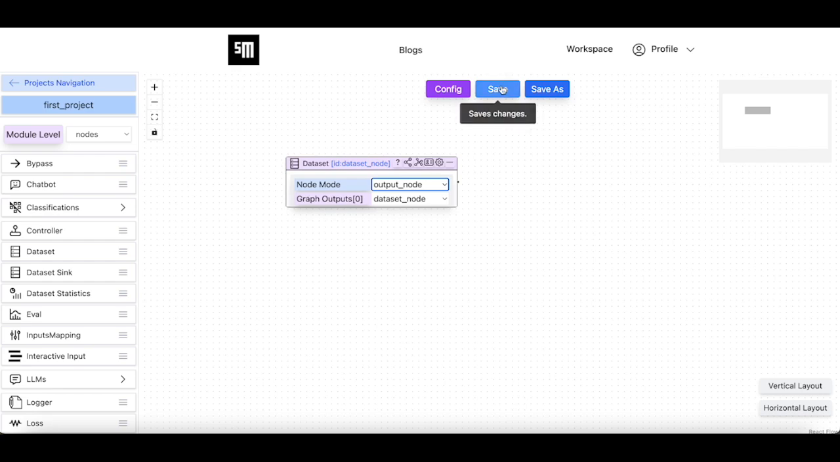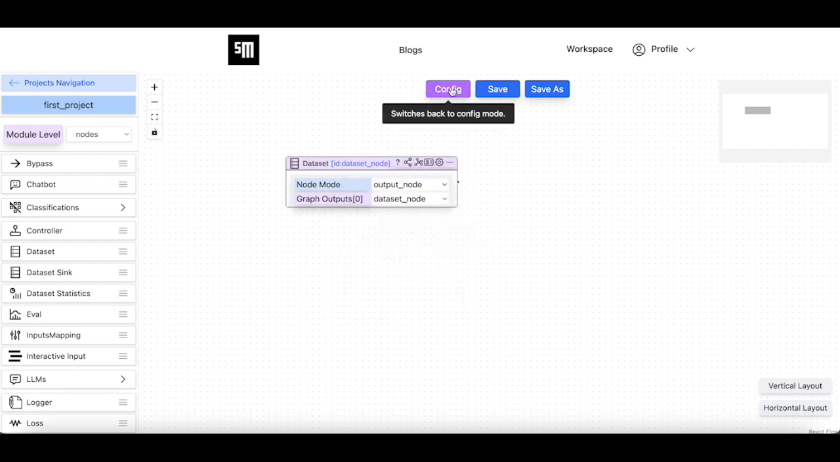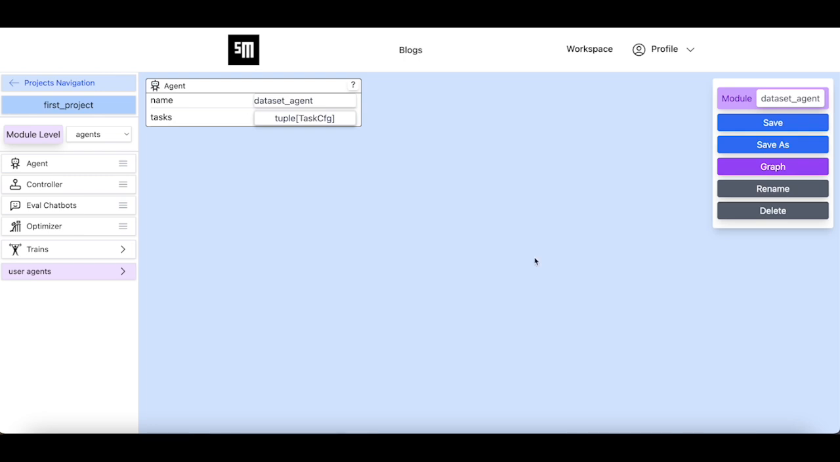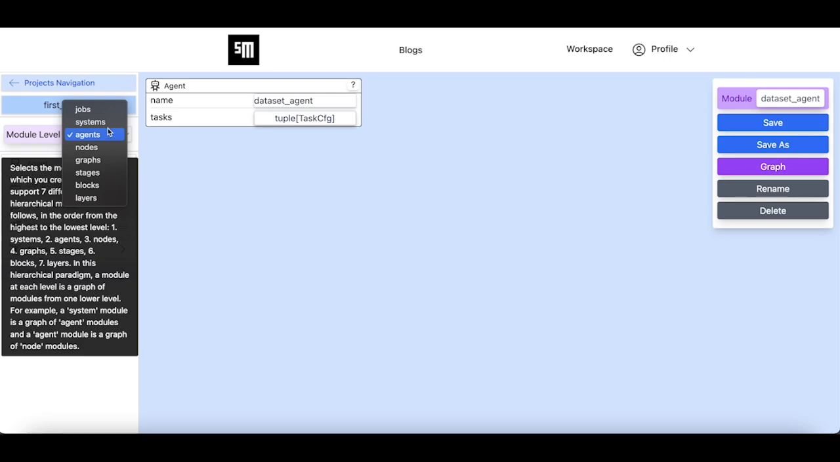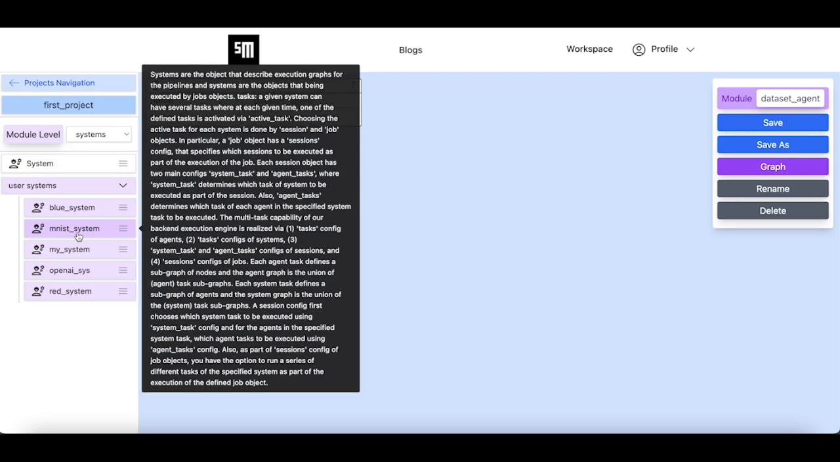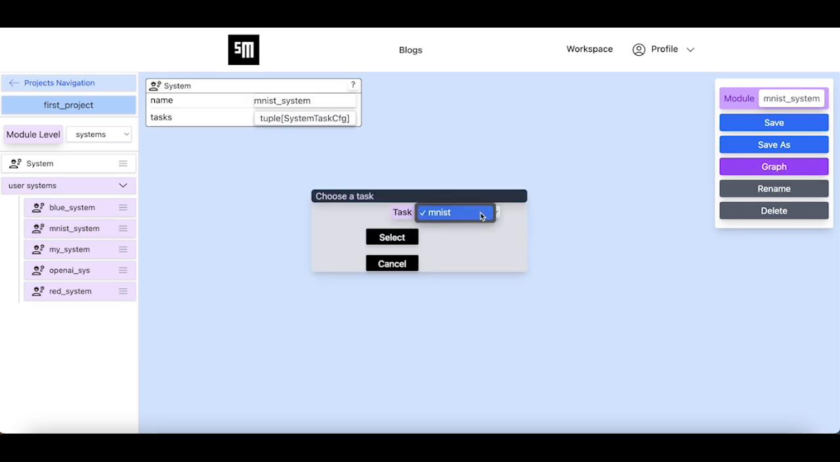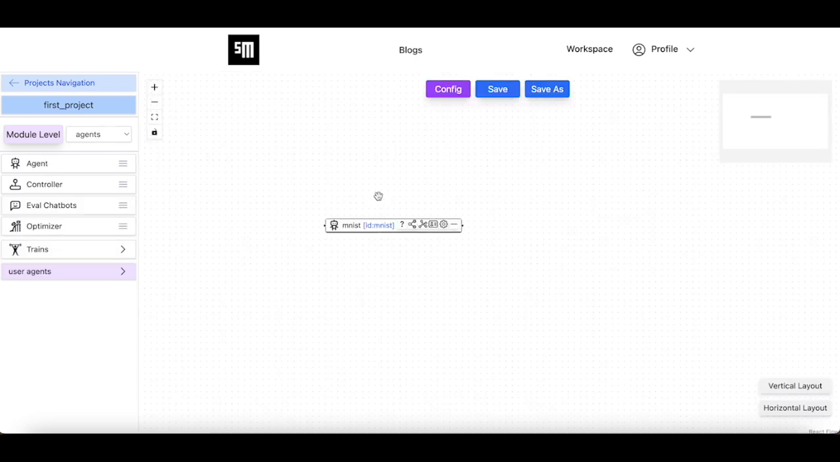Great, we are done with the dataset agent. Now let's go back to the MNIST system and make it use the newly created agents, the OpenAI agent and the dataset agent. Currently, the MNIST system has a single task, which is the MNIST task. The MNIST task has a single agent node, which is the MNIST agent.